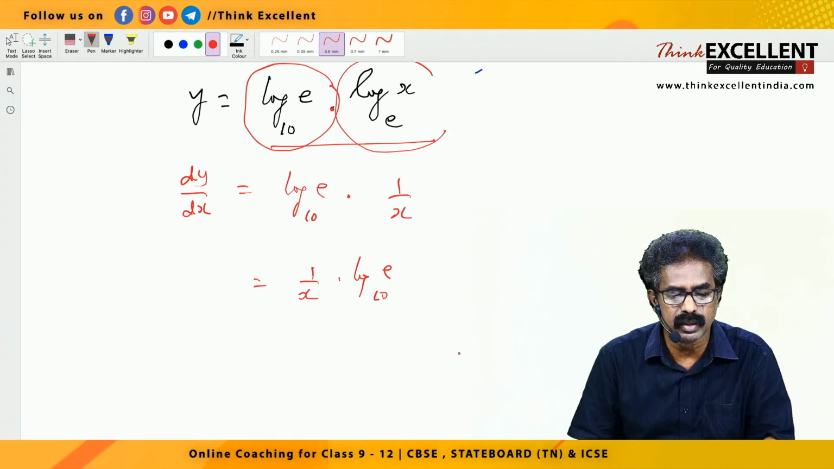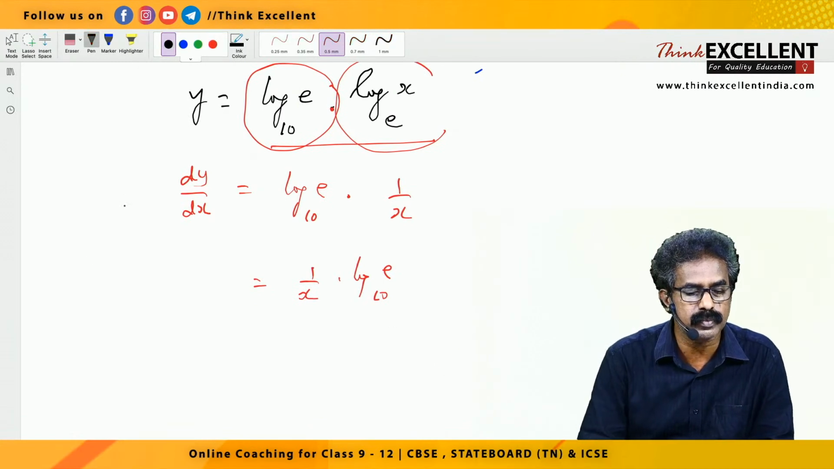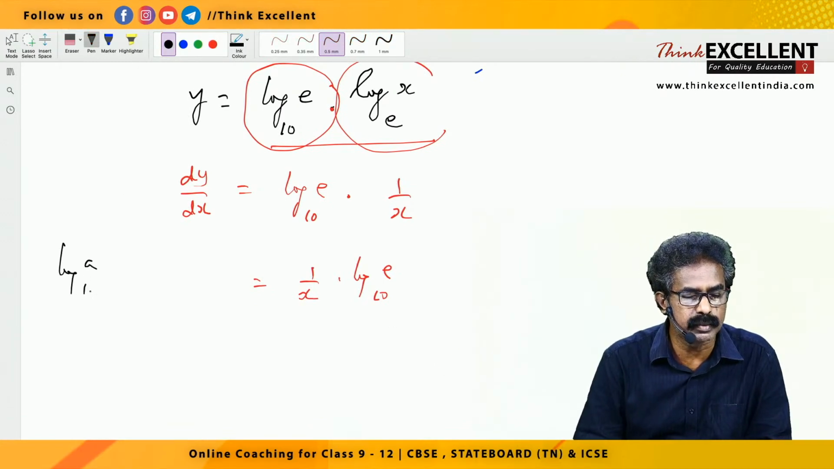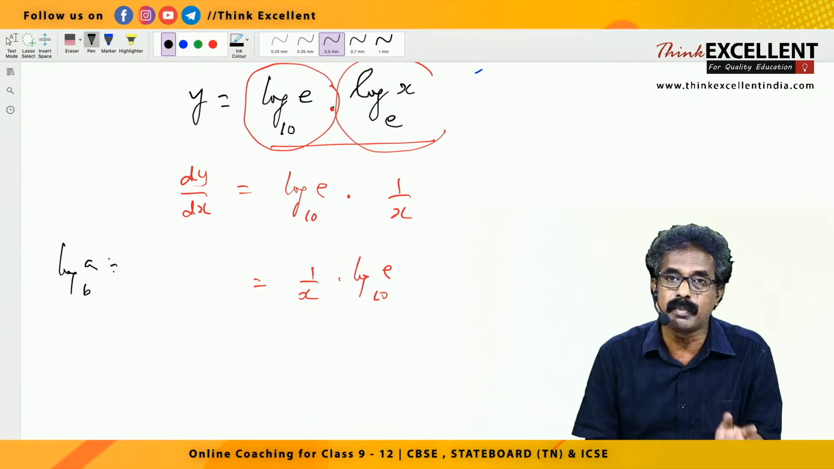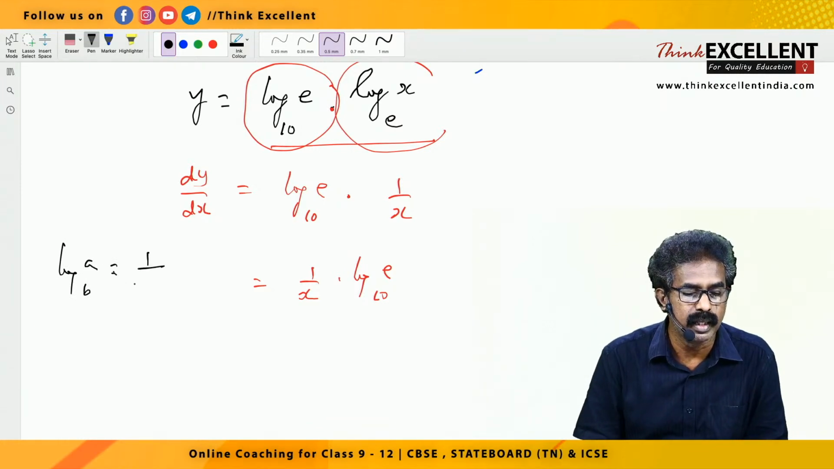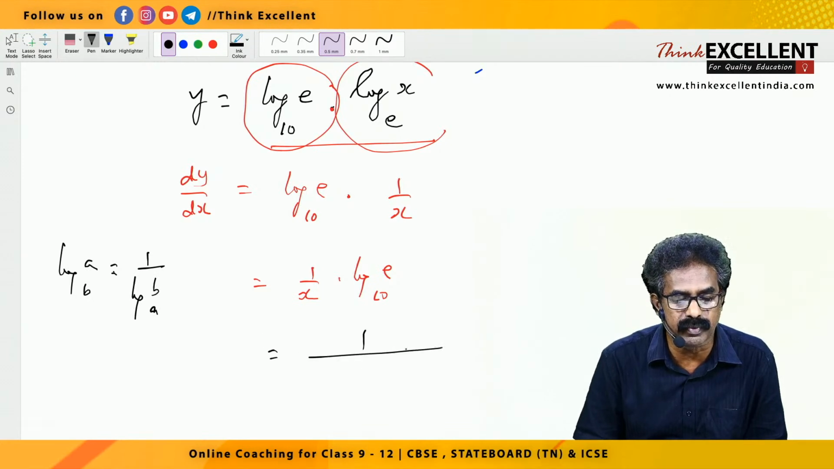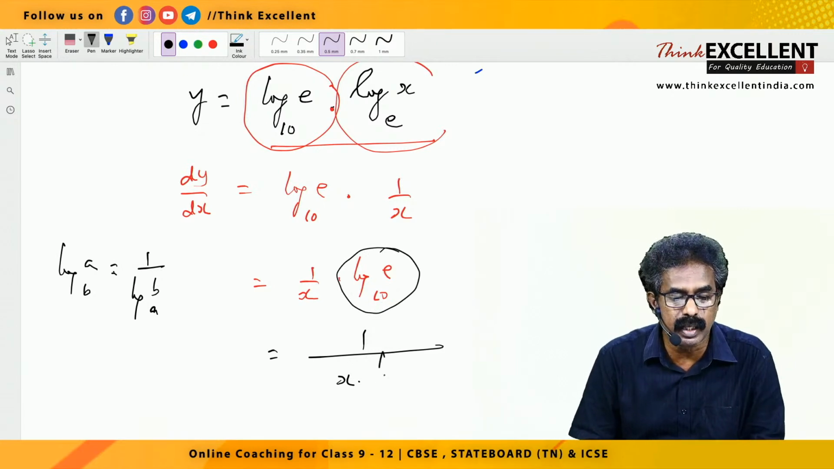There is another rule in logarithm. Log a to the base b, you can interchange these two. A and b you can interchange. What do you do? You put 1 by and you write log b to the base a. So this can be written as 1 by x into, the log e to the base 10, you bring it down and you interchange, log 10 to the base e, right? You can write like this also.